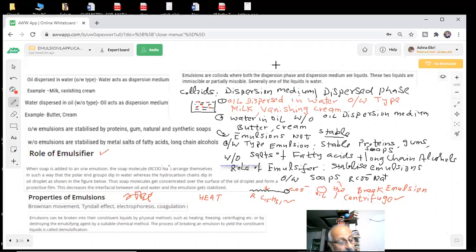Do you remember? Protective colloids I told you last time. So which is the best protective colloid which we told you? I gave you a table in which the values of gold number were given. It is an important question, because protective value is inversely proportional to gold number. Right or wrong? You can interact with me in the class. No issue. Keep on interacting with me wherever possible. You remember about the gold number? Which has the lowest gold number and is the best protective colloid? Remember or forgotten?